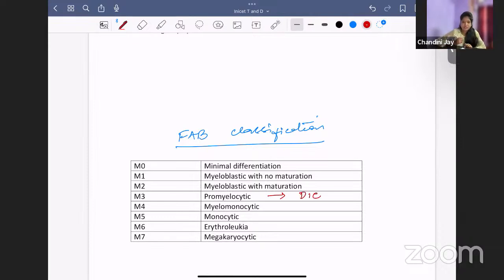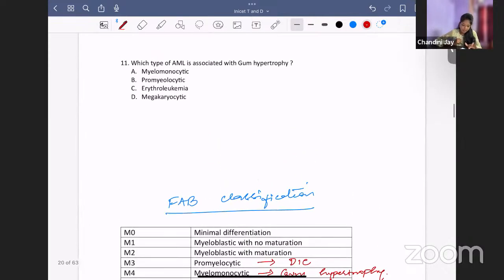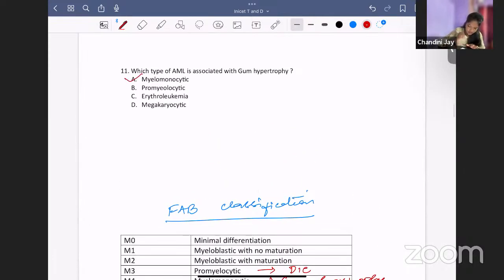M4, myelomonocytic, is associated with gum hypertrophy. M5 is monocytic, M6 is erythroleukemia, and M7 is megakaryocytic. So this you should know. Gum hypertrophy is M4, which is myelomonocytic. So what is the answer here? A. Myelomonocytic is the answer here.